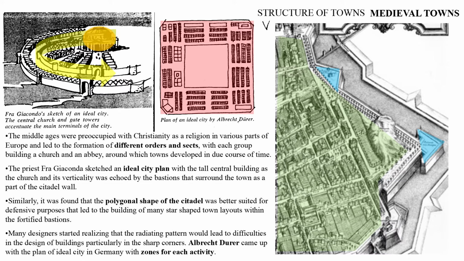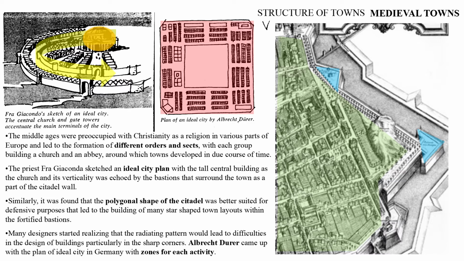That is where most of the medieval towns' residences, markets and everything were. The third point is that the polygonal shape of a citadel was better suited for defensive purposes, because the citadel was not a circular plan or a square plan. The citadel was polygonal, which we saw in the previous videos. They thought the polygonal shape would give very good safety to us.